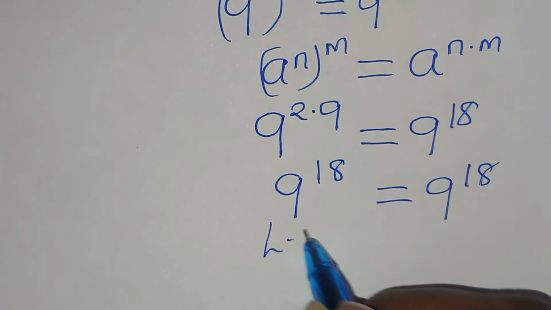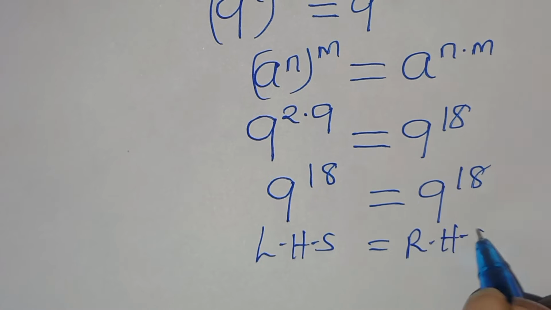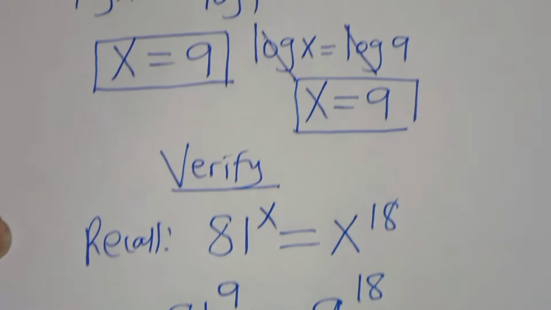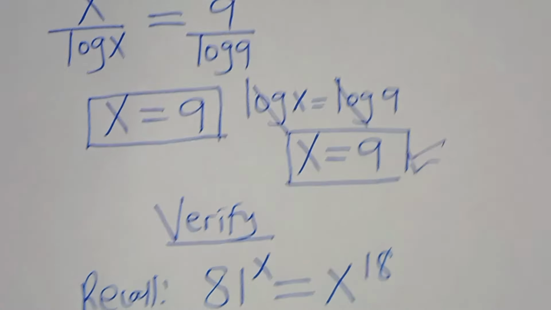So the left hand side is equal to the right hand side. And this proves that the value of x, which is equal to 9, satisfies the equation.